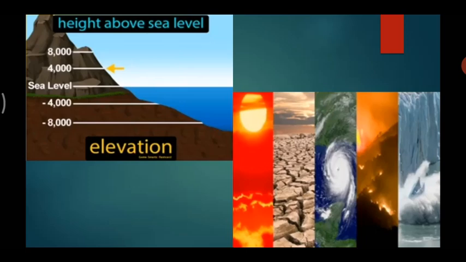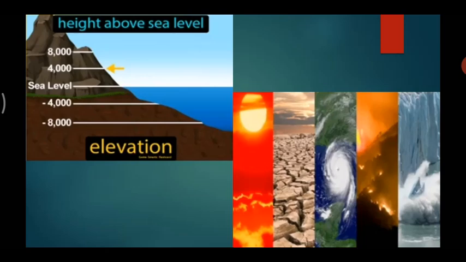That means our country is very big. The height above sea level varies and goes beyond 8,000 meters.